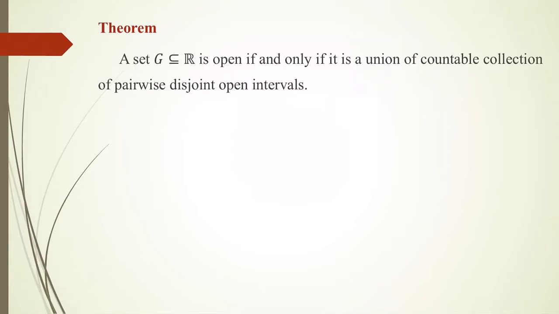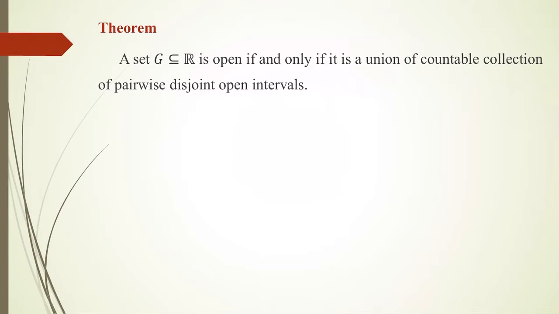So if G is an open set, we can write G as the union of countably many open intervals which are pairwise disjoint. So this theorem completely characterizes the open sets in R.